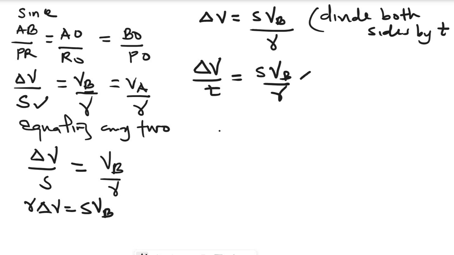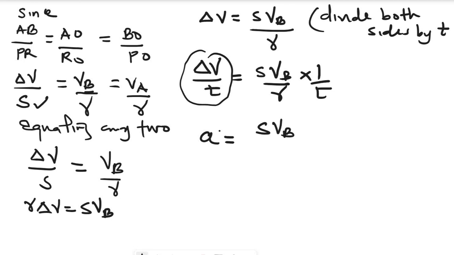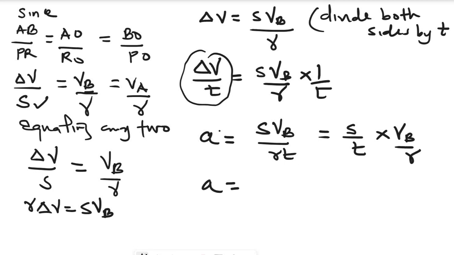Velocity over time gives us acceleration. This gives us S VB over R T, which is the same thing as S over T multiplied by VB over R. So from here we have acceleration.